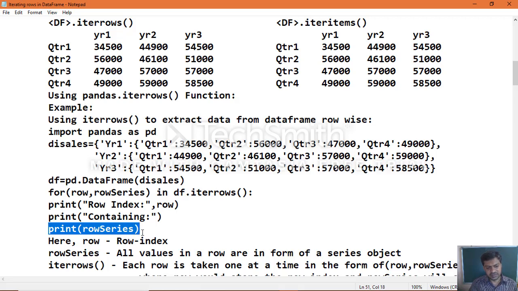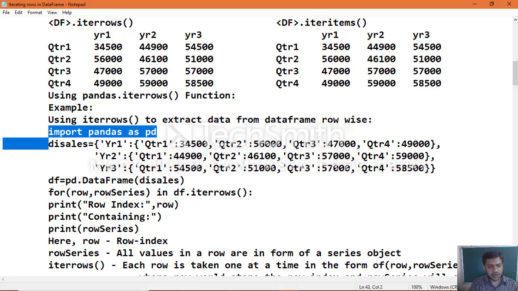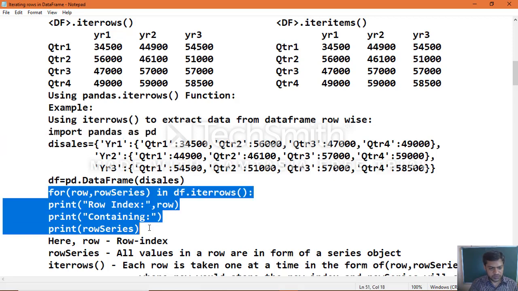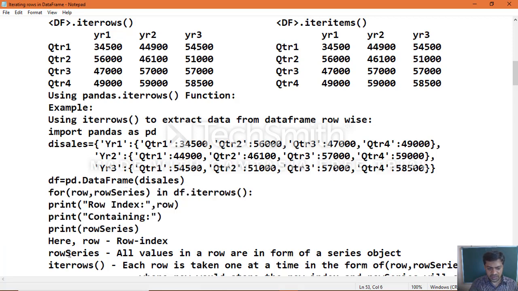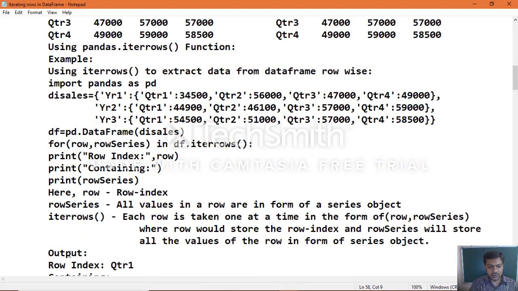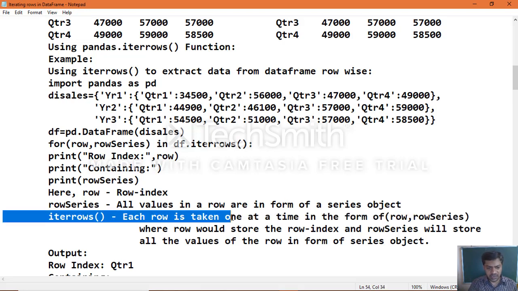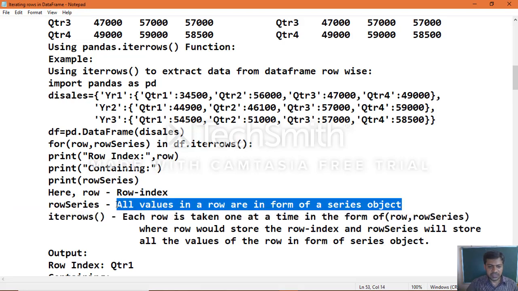Here you can see the explanation of this complete example, the way this iterating works. Here row index takes place, and row series holds all values in a row. All values in a row are in the form of a series object. That is what we learned. That is exactly how the iterrows function works.